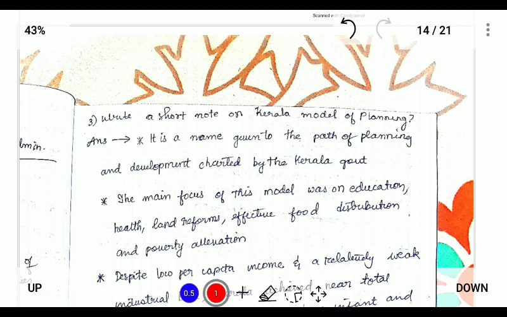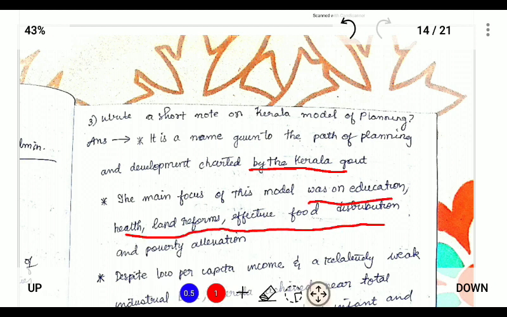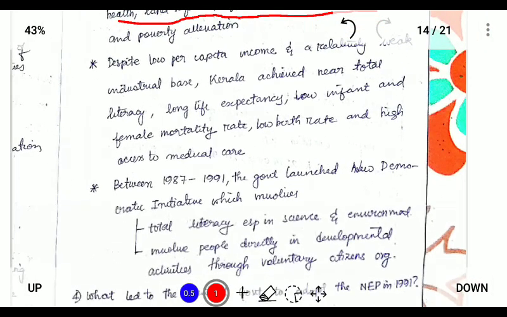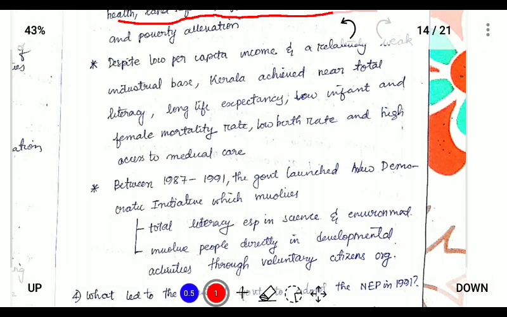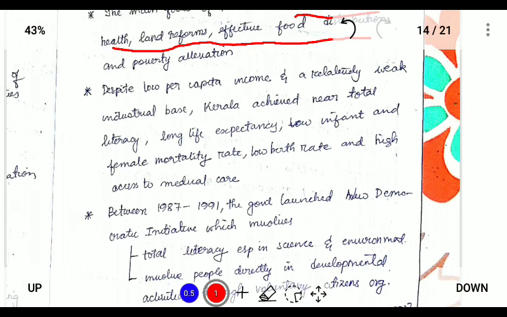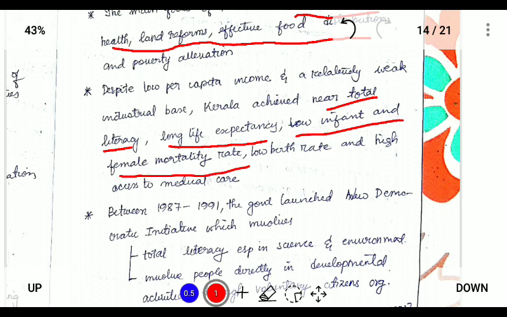So the Kerala model of planning is a planning that was charted by the Kerala government, and its main focus was on education, health, land reforms, effective food distribution, and poverty alleviation. And we can see that despite Kerala having a relatively low per capita income, it has achieved the highest literacy rate, long life expectancy, low infant and female mortality rate, low birth rate, and high access to medical care.